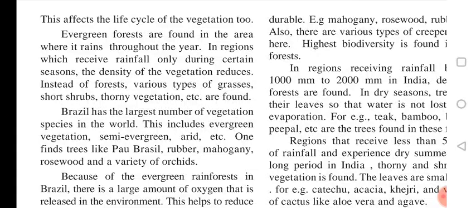Instead of evergreen forest, various types of grasses, because the amount of rainfall is low, as it rains only in a specific season or in certain seasons only. So growth of vegetation is less. Instead of evergreen forest, we are getting various types of grasses, short grass, short scrub, thorny vegetation. Such vegetation we get in Brazil in areas which have less rainfall.